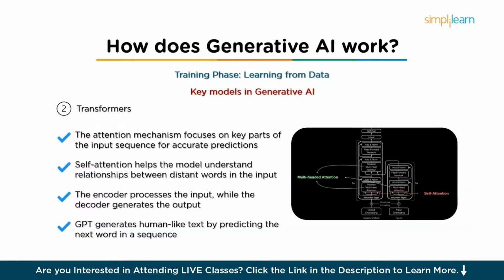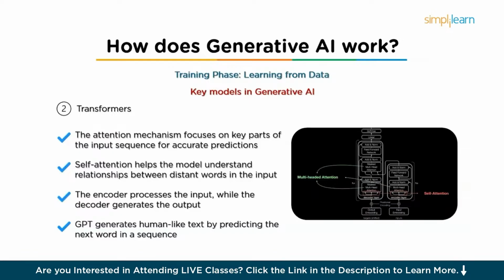So here also we have two parts. First is self-attention, a key concept in transformers. It enables the model to consider all parts of the input data when making predictions, rather than just focusing on a fixed window of data. This helps the model understand the relationships between words that might be far apart in a sentence. And then we have the encoder-decoder structure.